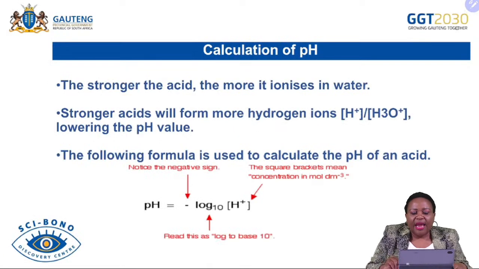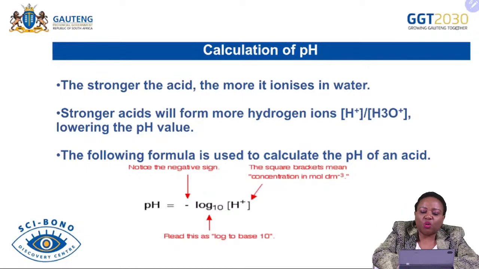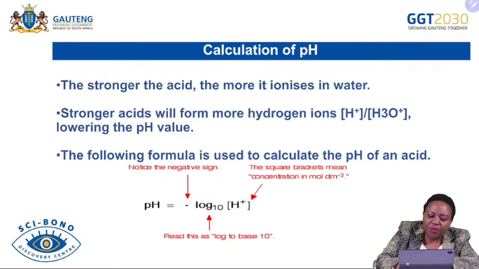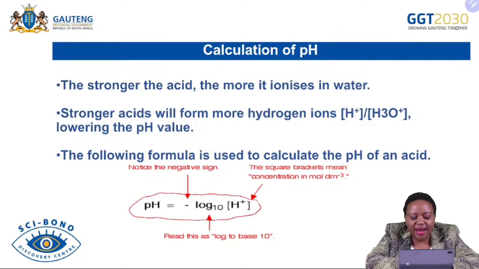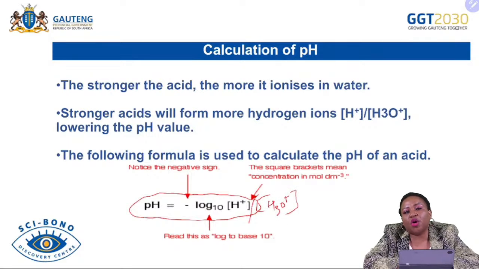Okay. Now, as I said, we are going to calculate pH. The pH that we are going to calculate, as I said, is going to be the pH of strong acids and strong bases. The reason is because they ionize completely as strong acids and dissociate completely as strong bases. What do we use to calculate pH? pH is provided as pH is equal to negative log of the concentration of hydrogen ions, where hydrogen ions are formed when hydrogen ion reacts with water.